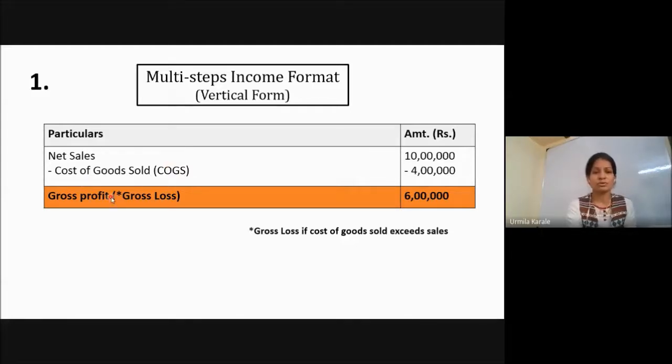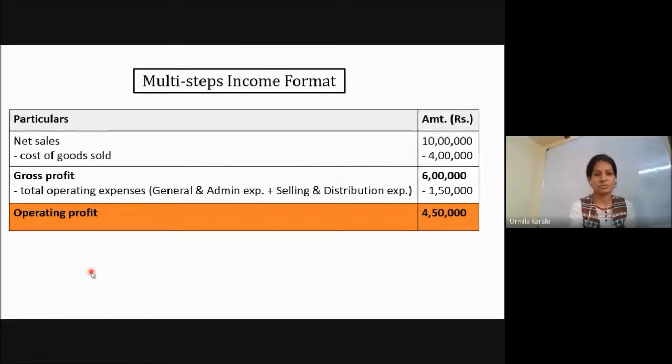So what we are going to do now, from gross profit we have to find out operating profit. So we are going to minus operating expenses from this. Now we have to take the total of this. It may happen that out of this 1,50,000, suppose 20,000 is general expenses, suppose 30,000 is selling and distribution expenses, and 1 lakh is admin expenses. So the total of this we have taken here as 1,50,000.